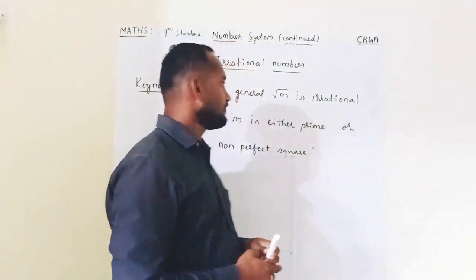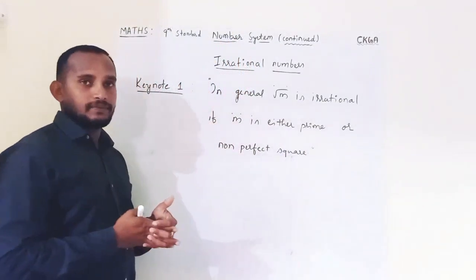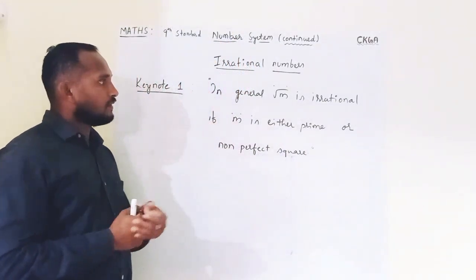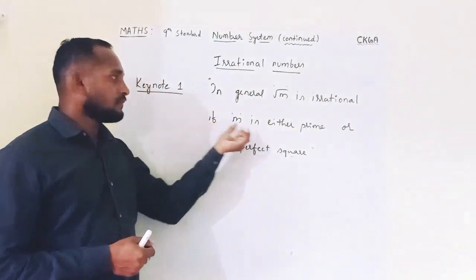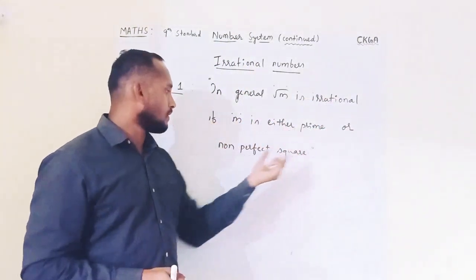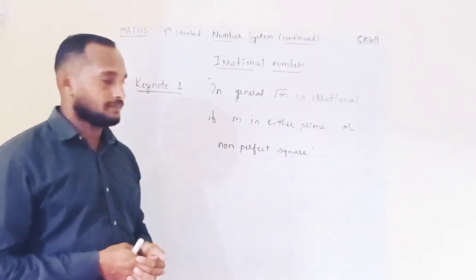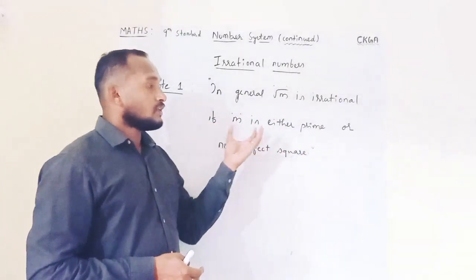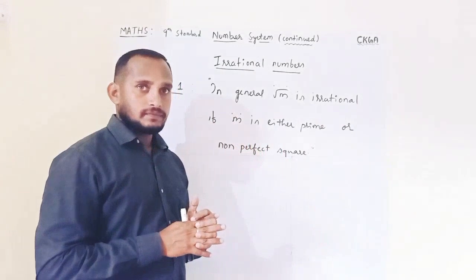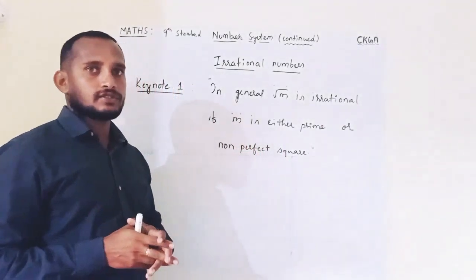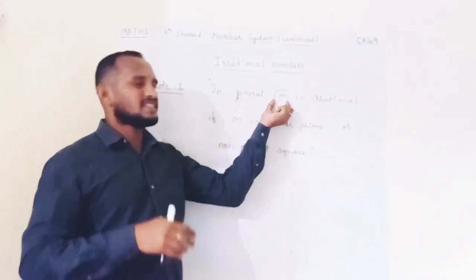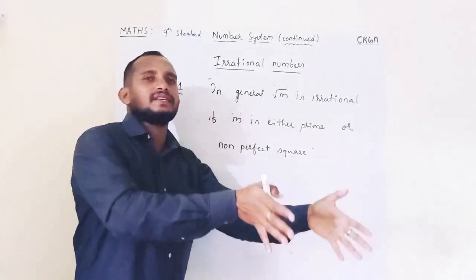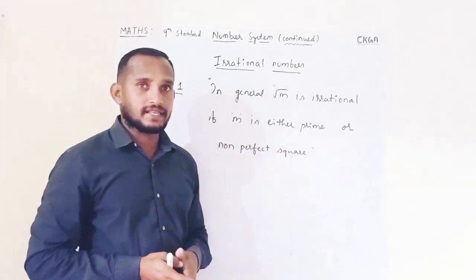In general, I'll go for keynote 1. Root m is irrational if m is either prime or a non-perfect square. This point is very important for understanding irrationals, or the creation of irrational numbers. In general, square roots of numbers are always irrational except in some cases.